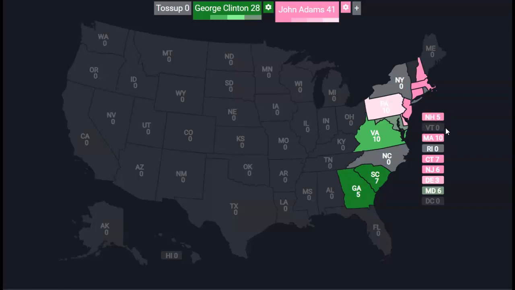So, here's the final result. John Adams beats George Clinton 41-28. Not really much to talk about here, but it was clear that the North had a pretty good hold of electoral votes. So this is why the Federalists won. But anyway, let's take a look at what Adams did as president in his first term.